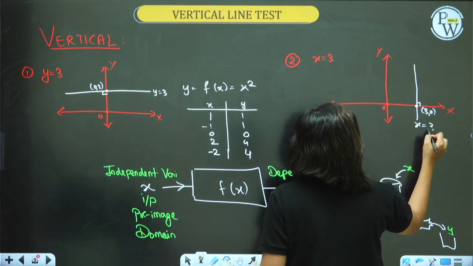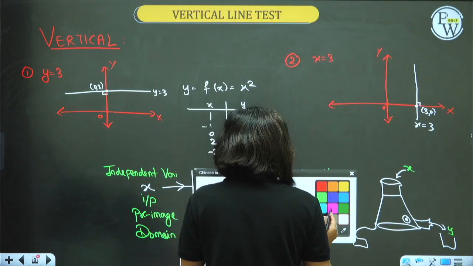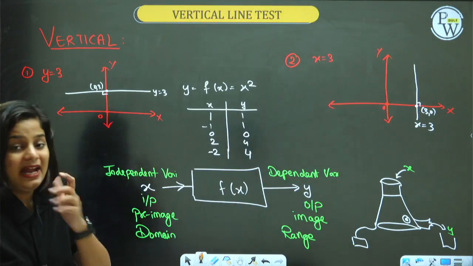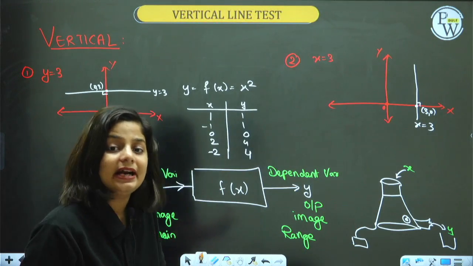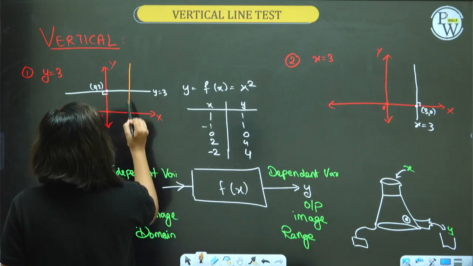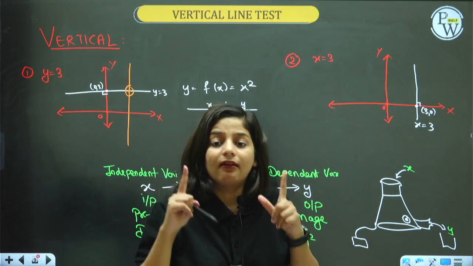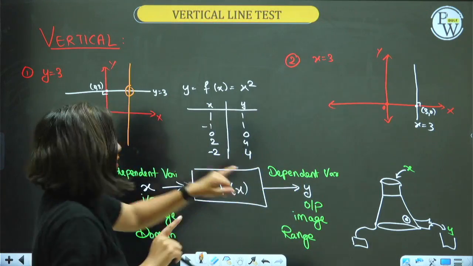And x equal to 3. Now the vertical line test says you have to draw a vertical line and see at how many points it cuts the graph. Vertical line, at how many points does it cut the graph? It cuts at only one point. It is a function.